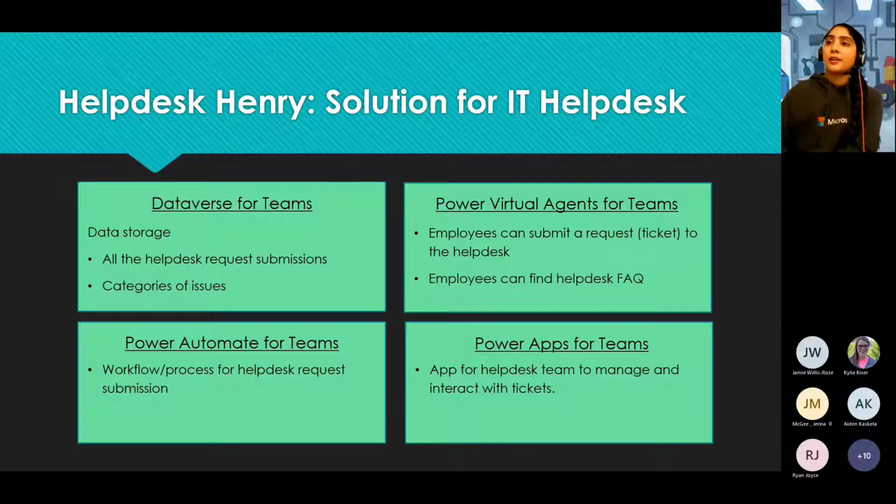To show you what the end result looks like, let me just go into a demo of the bot working and what it's going to do. Let me open it up.